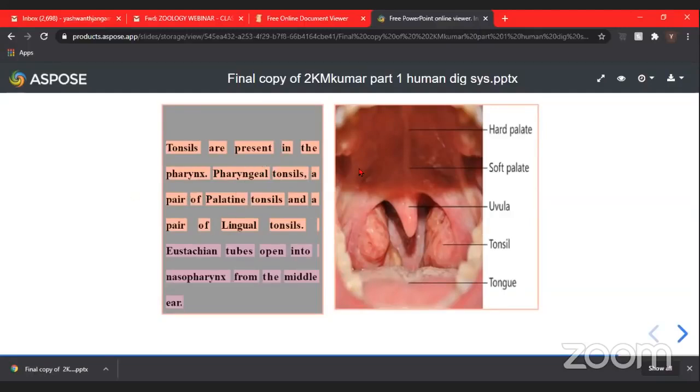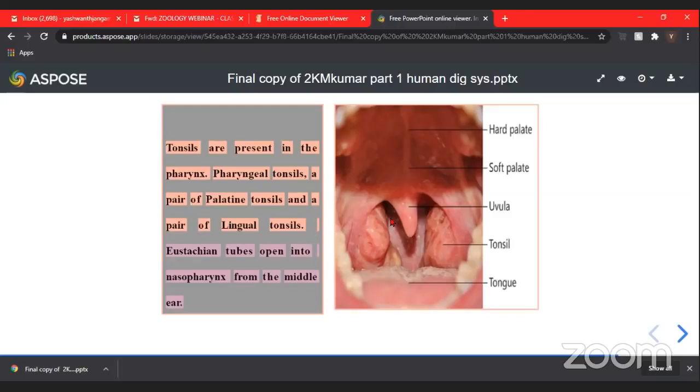Next, what are the other structures we generally see in the pharynx? These are the tonsils. Tonsils are also seen in the pharynx, and they are called pharyngeal tonsils, a pair of palatine tonsils, and a pair of lingual tonsils.